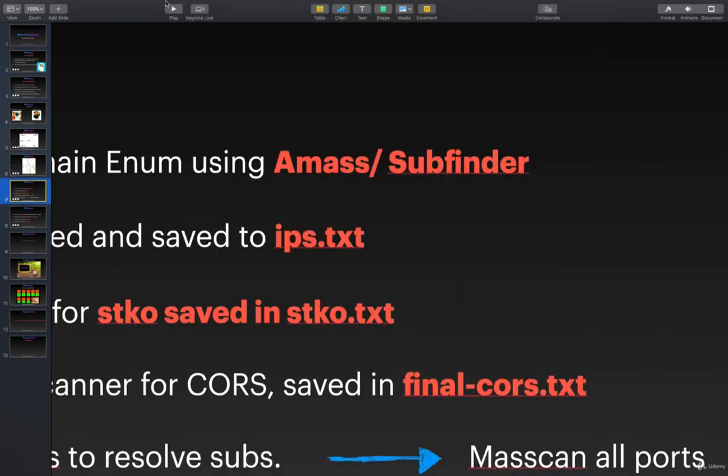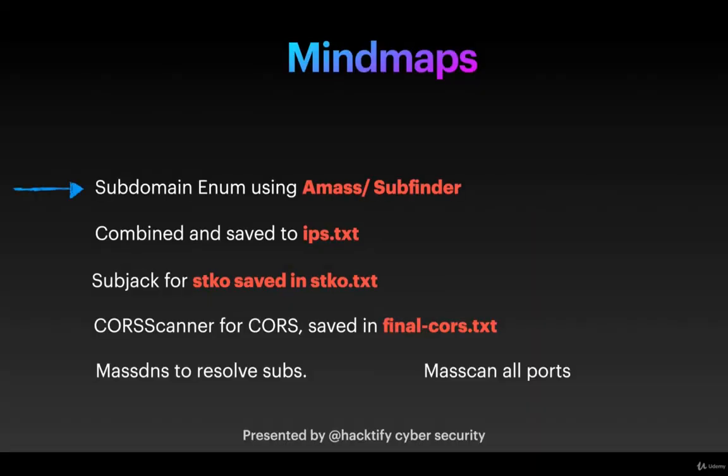Alright, so let's recap what we actually did. First we did subdomain enumeration using Amass and Subfinder. Then we combined and saved the IPs to ips.txt. Then we ran the Subjack tool for checking subdomain takeovers and saved the output in stko.txt. Then we did a CORS scan and again saved the output to a file called finalcors.txt.